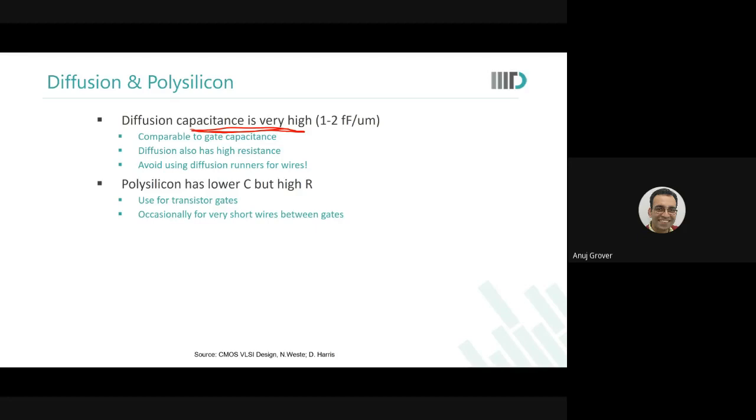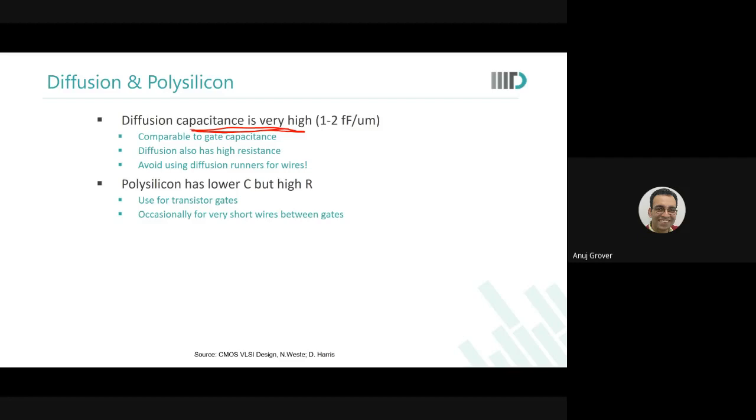Same applies for polysilicon. Now, polysilicon would typically run on STI, so the capacitance will be lower, and there is no junction that polysilicon will form, but polysilicon in itself is more resistive than diffusion. So even for wires, you should avoid using polysilicon unless you lose a lot of area. In advanced technologies, it is not even allowed, but in old technologies also, you should avoid using polysilicon for routing.